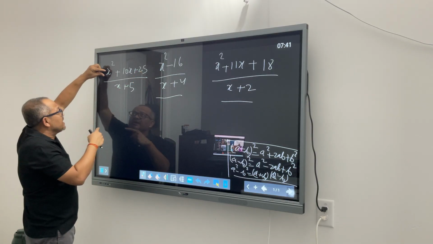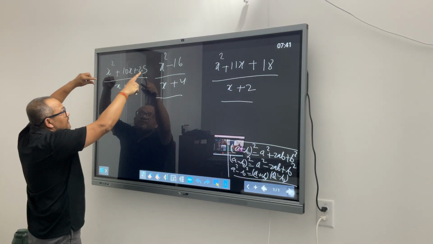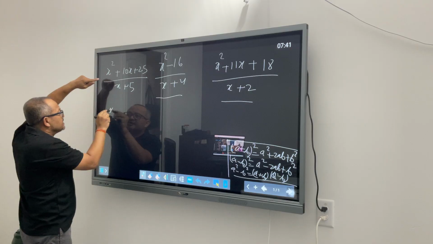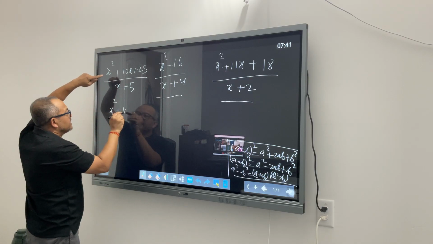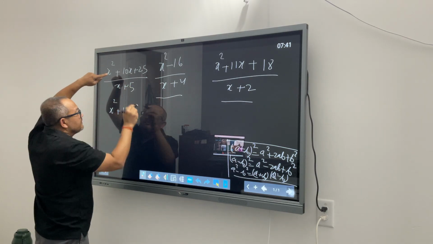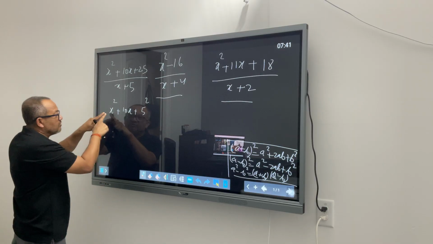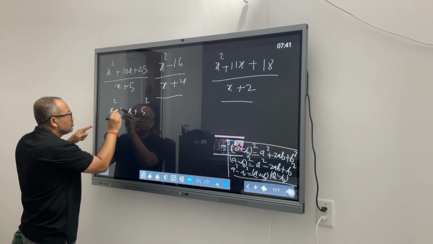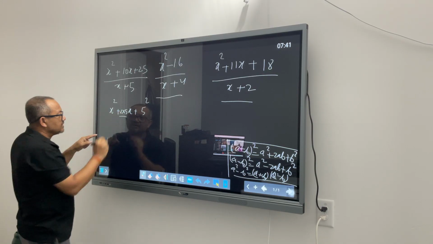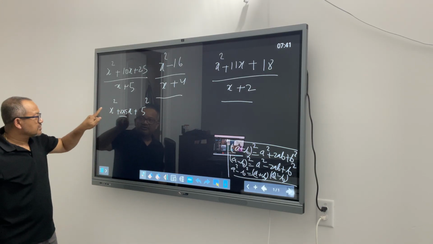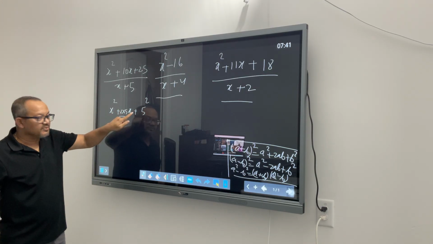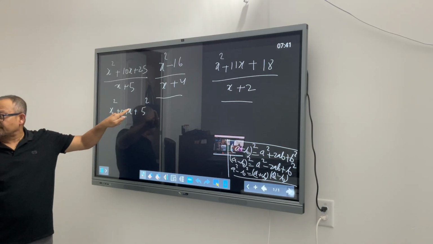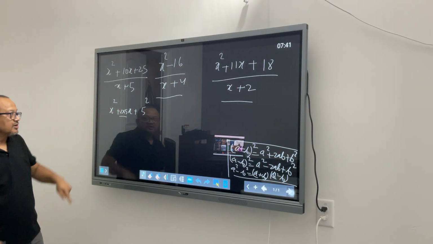If x is my a, is 25 a square? Yes, it is 5 squared. Is it 2ab? 10 I can break into 2 into 5. So this is a perfect a plus b whole square scenario.